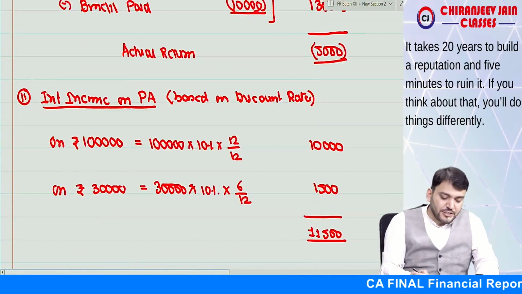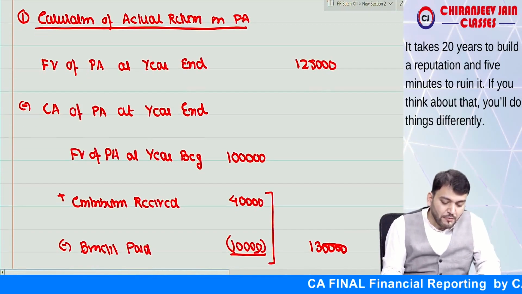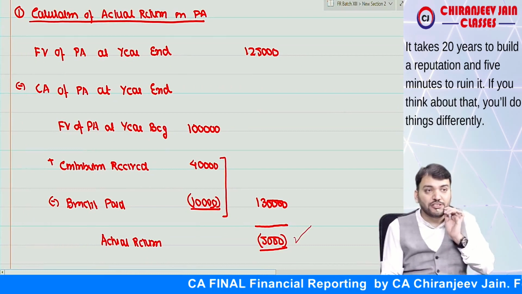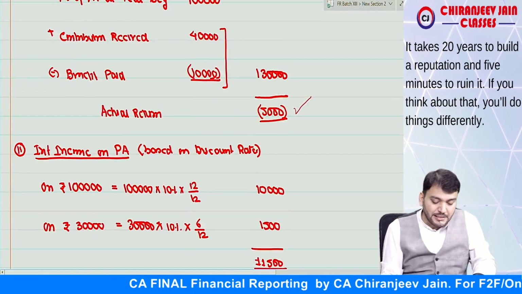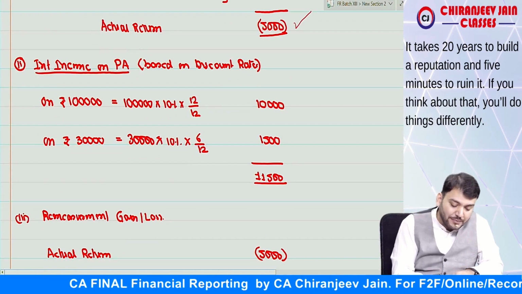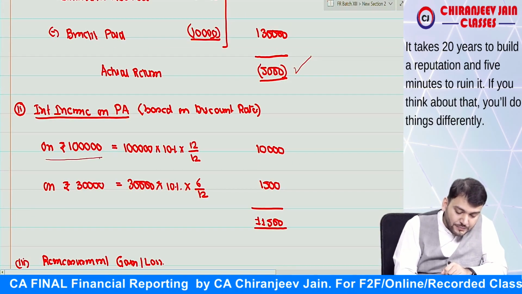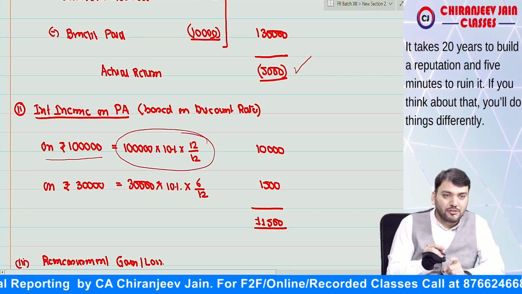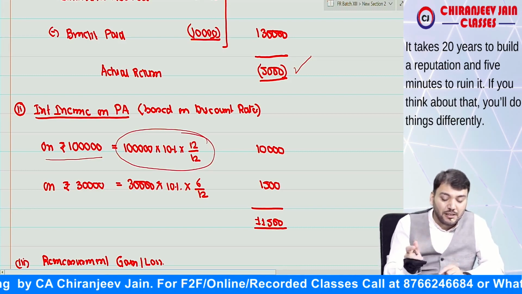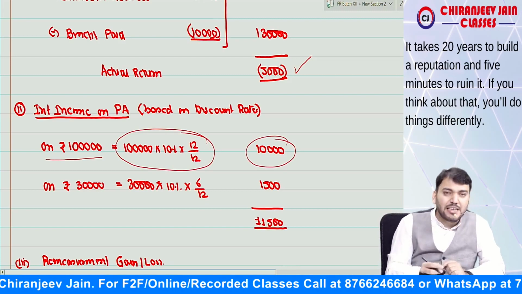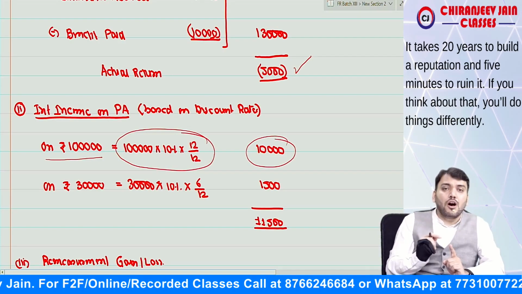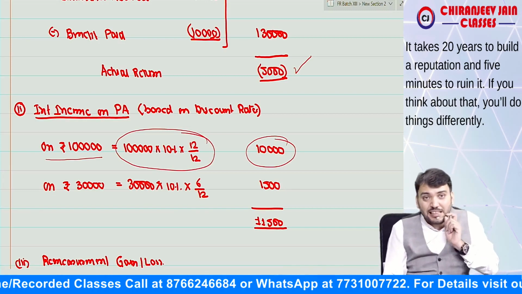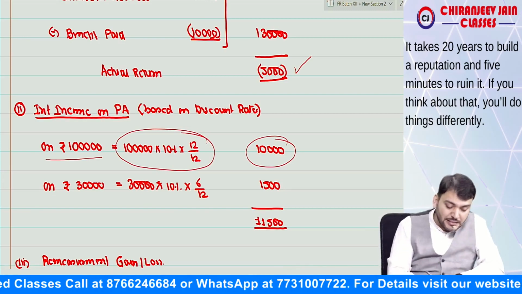In that case, first we'll once again calculate the actual return on plan asset, which will be negative 5,000, no change in this. Now we'll calculate interest income. On 1 lakh at 10% for the full year, that will be 10,000. But you have received contribution in the mid of the year and benefit paid is also in the mid of the year, meaning the net increase in plan asset in mid of the year is 30,000.